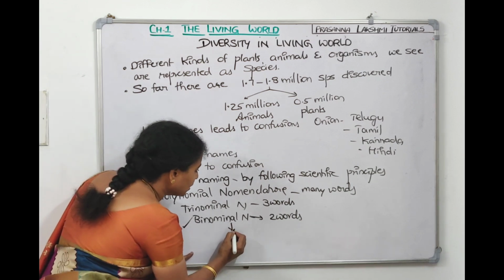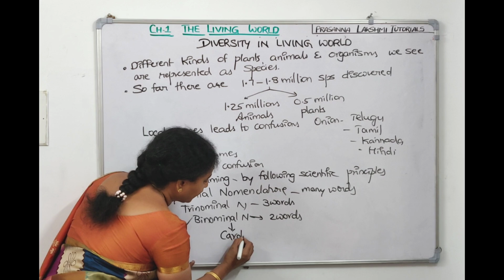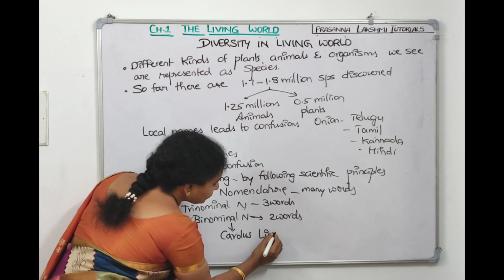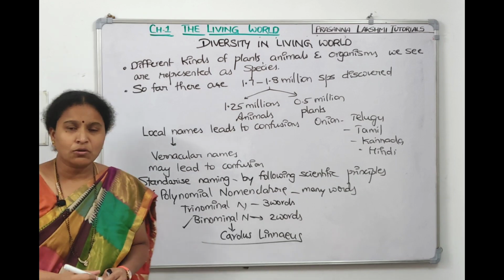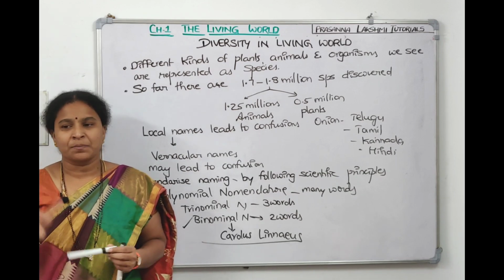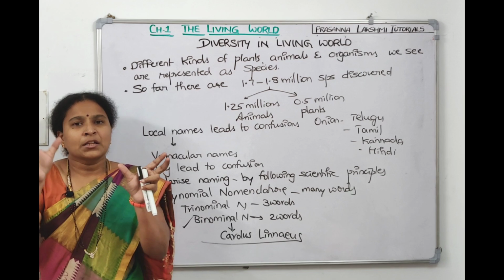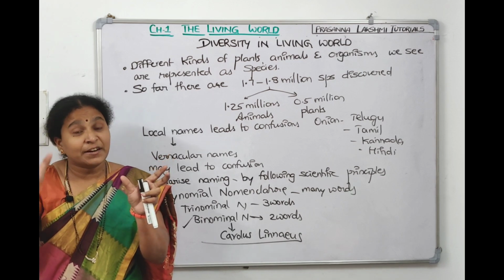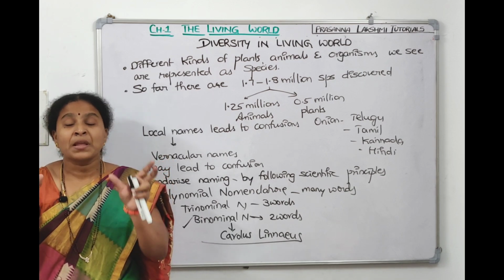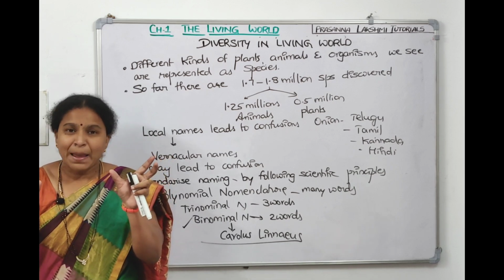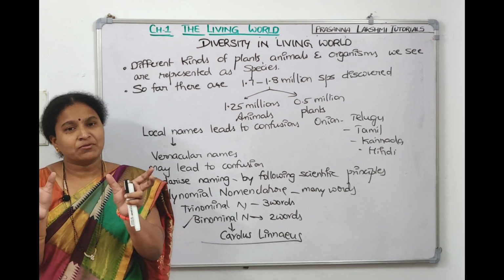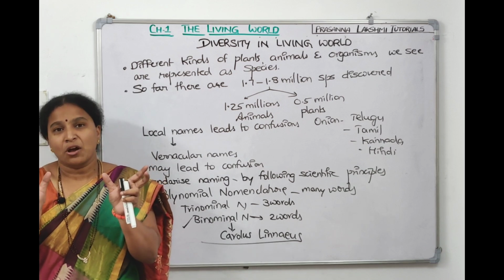Linnaeus introduced binomial nomenclature. He said each organism will have two words, a first word and a second word. The first word is called the generic name, the genus name, and the second word is called the species name, the species epithet. So two names will be there, which is called binomial nomenclature.